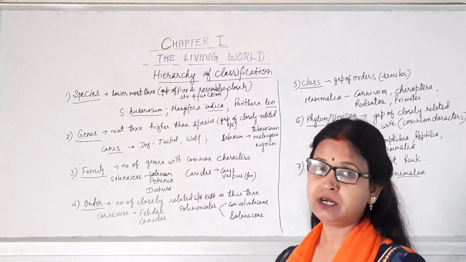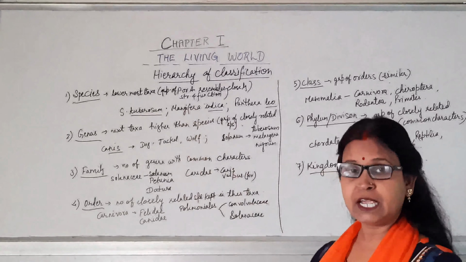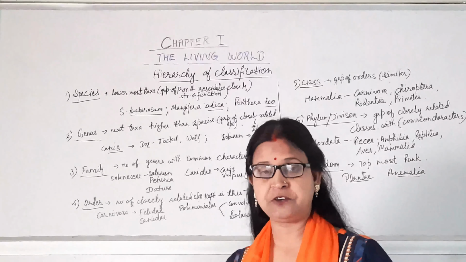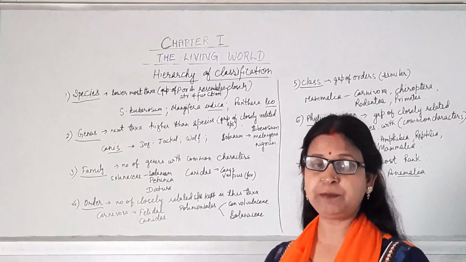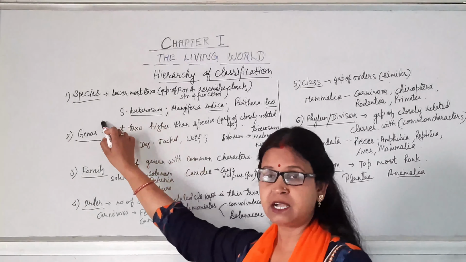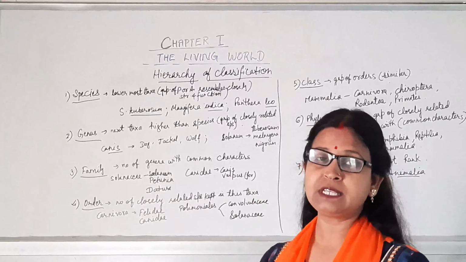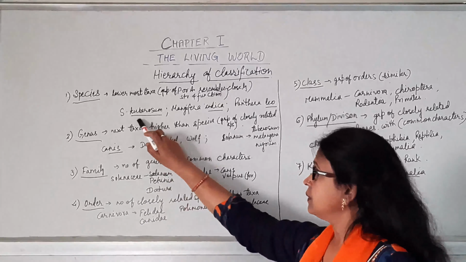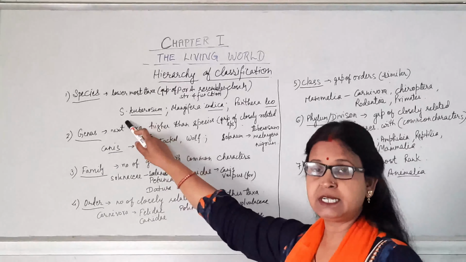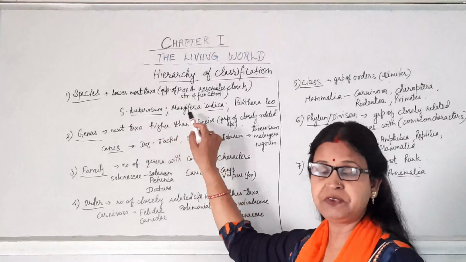Now, a group of plants or animals having similar characters, similar structure and function, are kept in a single species. This is the most important taxa or category and is present at the lowermost level of this hierarchy. For example, Solanum tuberosum. Here Solanum is the genus and tuberosum is the species. Now for the mango plant, Mangifera indica.